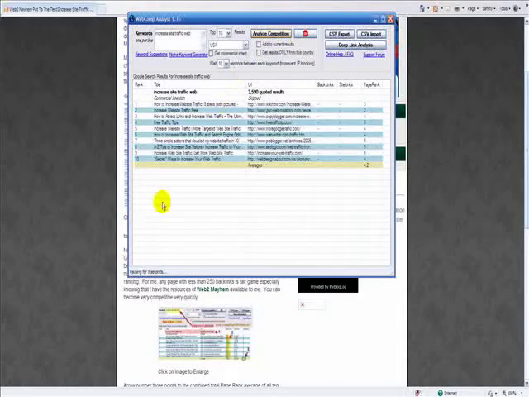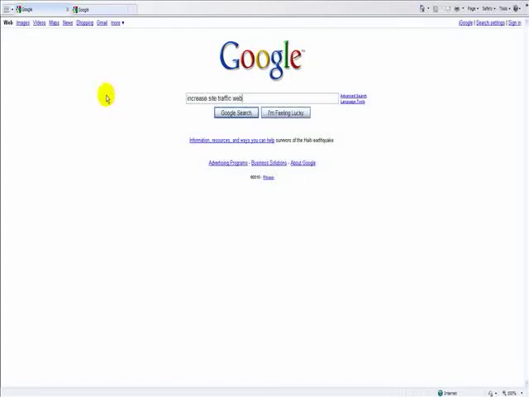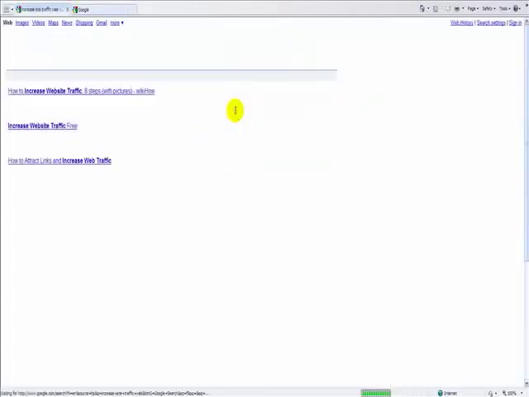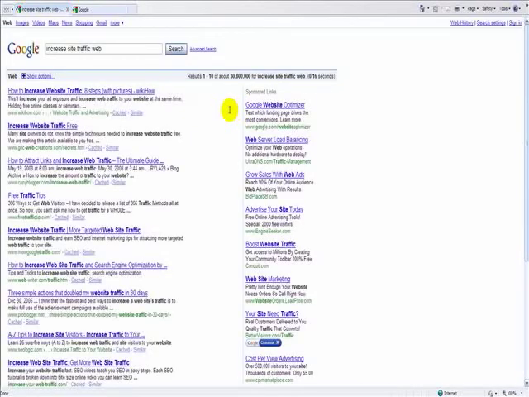And while it's doing that, I'm going to go over to Google and go over broad match and phrase match. Broad match is when you just put your keyword or keyword phrase into Google and you just click search. And what happens is Google gives you the results of your keyword or keyword phrase. And here we have 30,800,000. Now, that's a pretty big number.